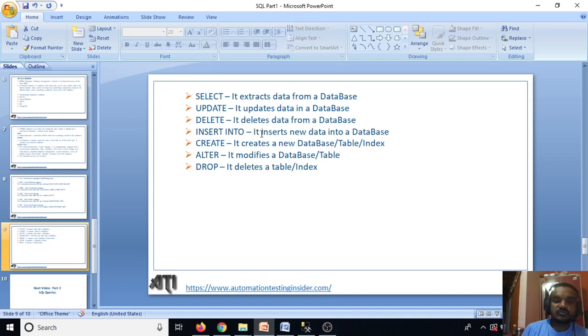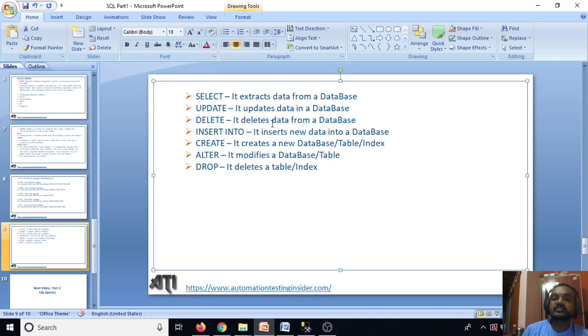These are the important commands which we are going to use frequently. Select extracts data from a database. This is the most common, with which we start to write any query, like select asterisk from table name. Update updates data in a database.